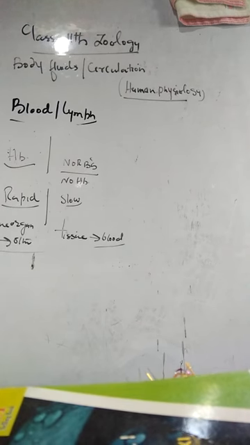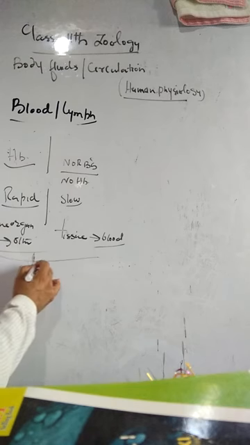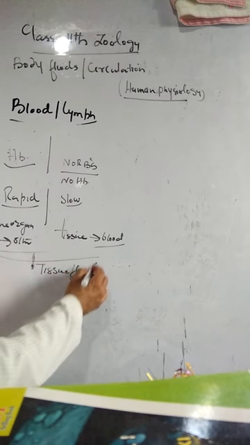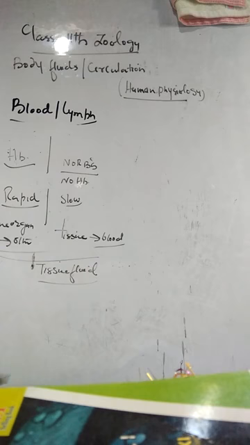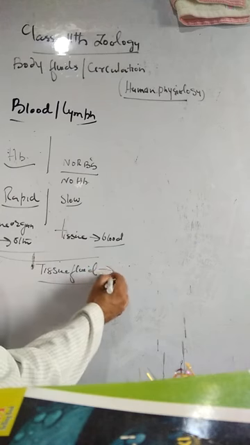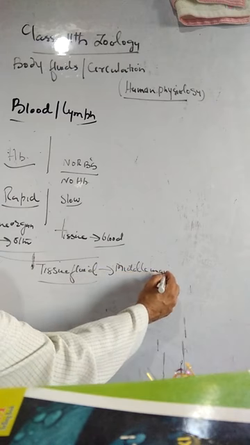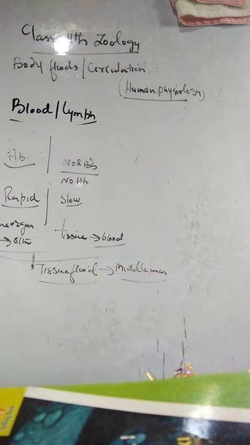That's all for today. But there is one more fluid. That fluid can be called tissue fluid. That tissue fluid resembles both the blood as well as the lymph. The tissue fluid serves the function of a middleman between the blood and the lymph.